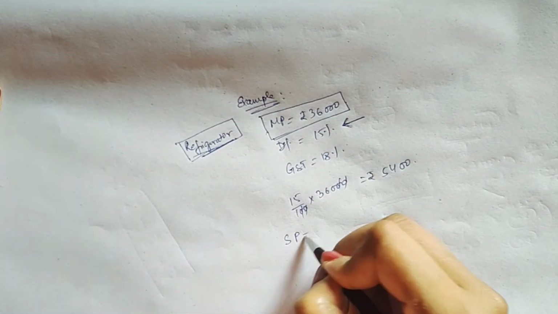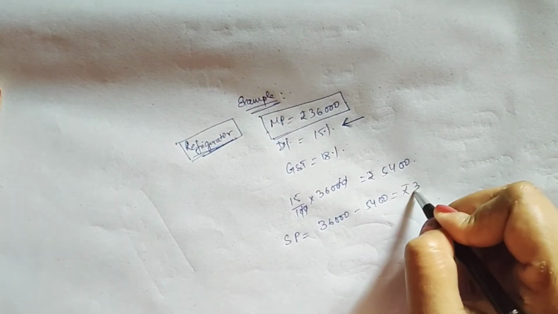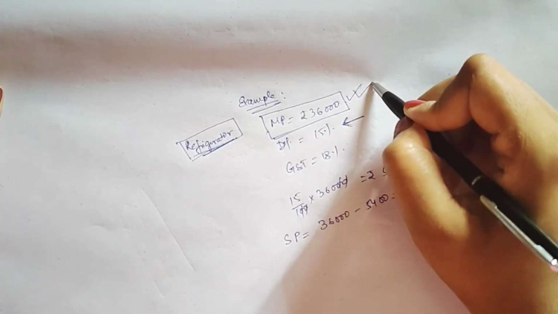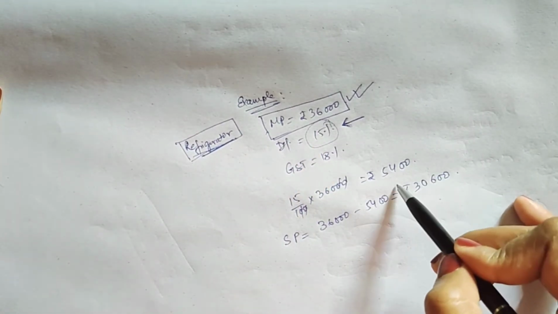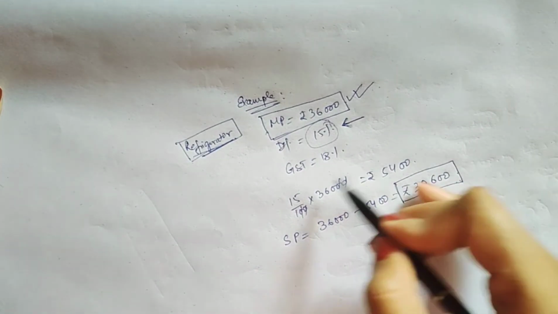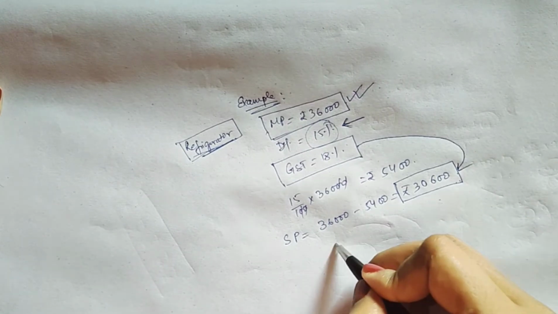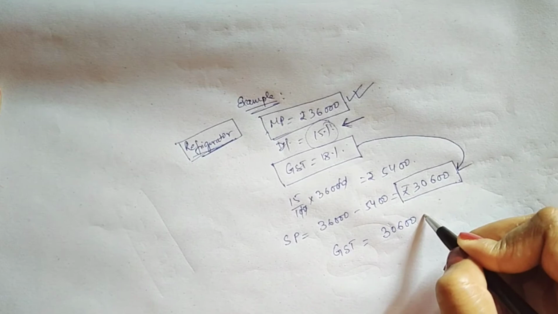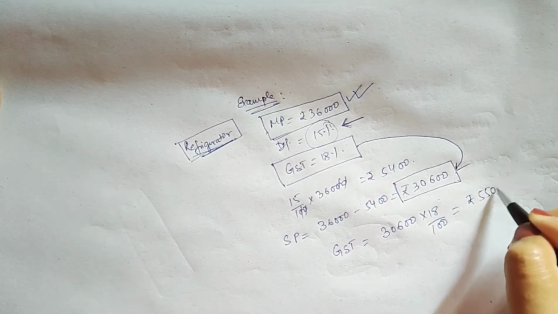So your selling price will be 36,000 minus 5400, that is equal to rupees 30,600. But there is a hidden charge, that is GST. 18% will be charged on this. So find out how much you have to pay extra. That is 30,600 into 18 by 100, equal to rupees 5508.